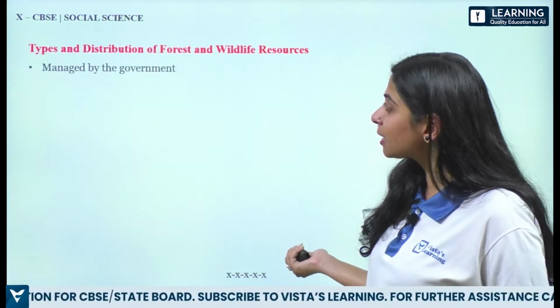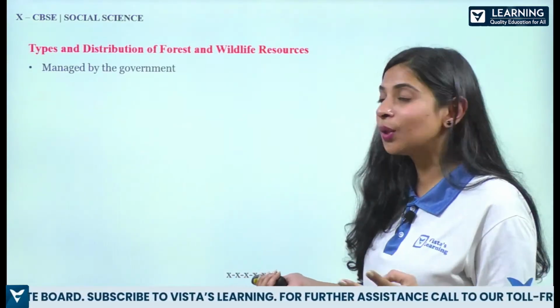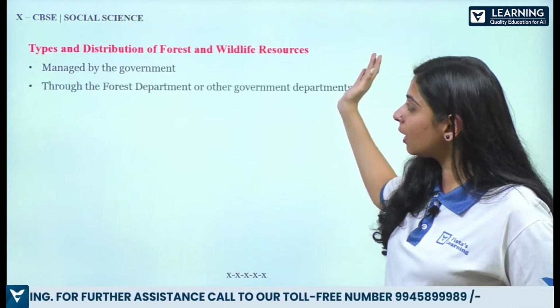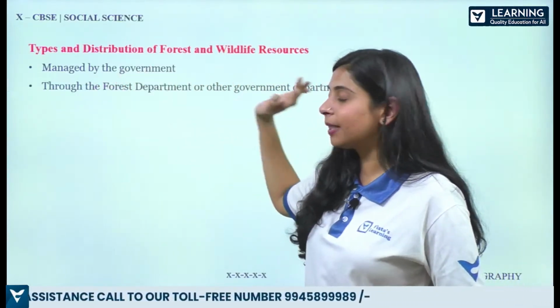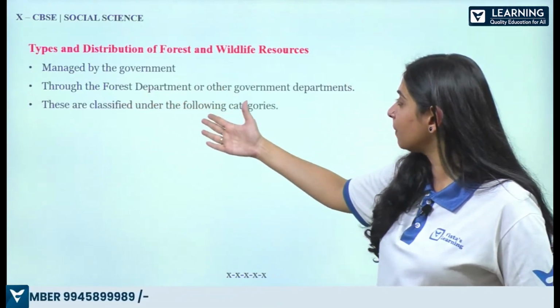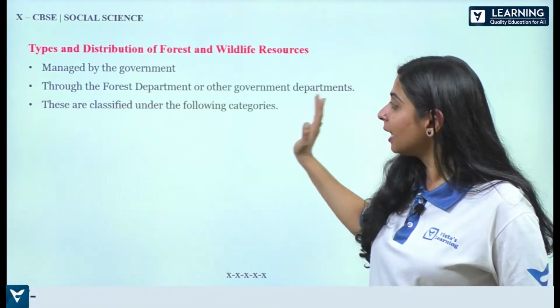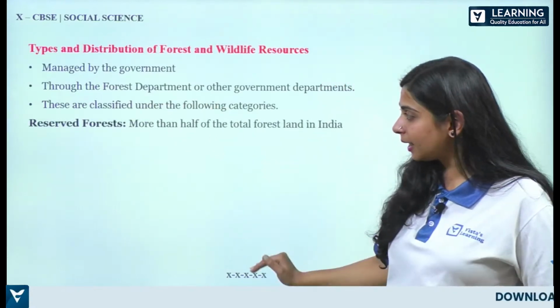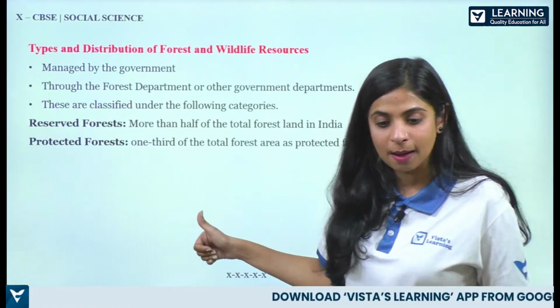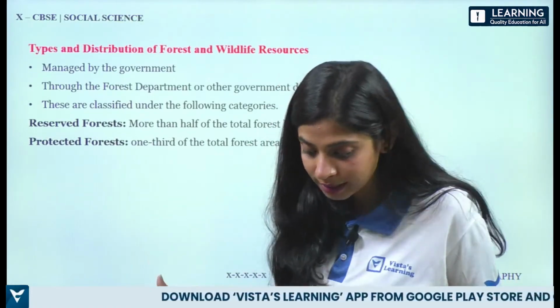Now coming to the last topic of chapter number 2, guys. Types and distribution of forest and wildlife resources. Number 1, firstly, it is managed by the government, through the forest department and other government departments. Then these are classified under the following categories. किस categories में ये हैं classified? Reserve forest, number 1. We have protected forest.